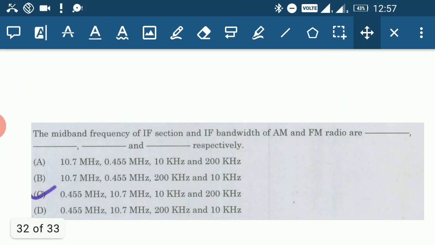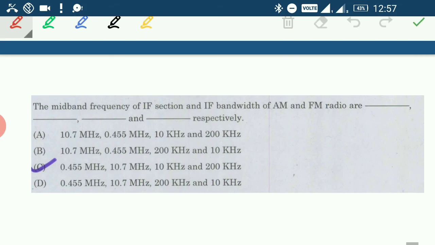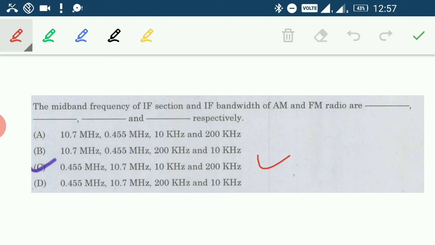Next, the midband frequency of the IF section and IF bandwidth of AM and FM waves are. So it's a direct question and we just have to memorize this. Option C is the right answer. 455 kilohertz, we know in AM, is the intermediate frequency. And bandwidth, intermediate bandwidth is 10 kilohertz. For FM, intermediate frequency is 10.7 megahertz and bandwidth is 200 kilohertz.